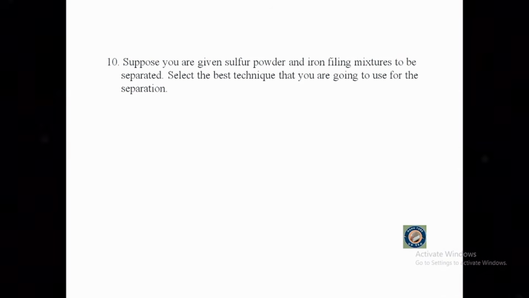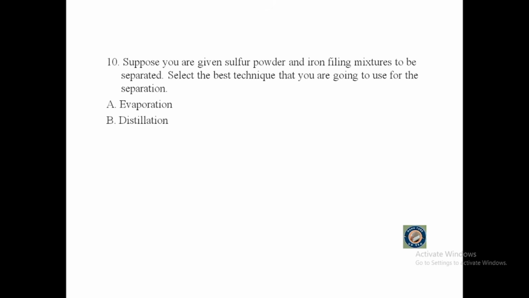Question number 10. Suppose you are given a mixture of sulfur powder and iron filings to be separated. Select the best technique that you are going to use for the separation. A. Evaporation. B. Distillation. C. Magnetic separation. Or D. Sedimentation and decantation.